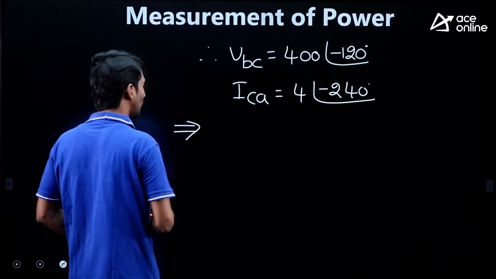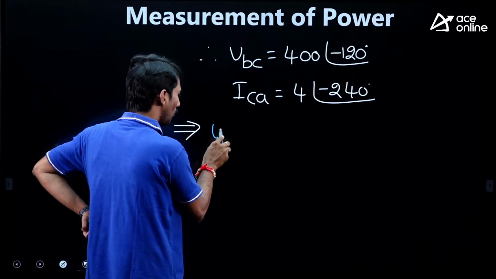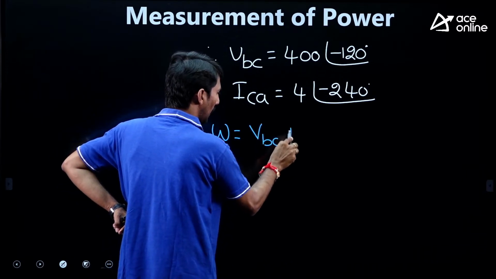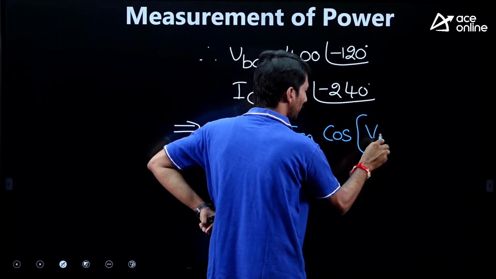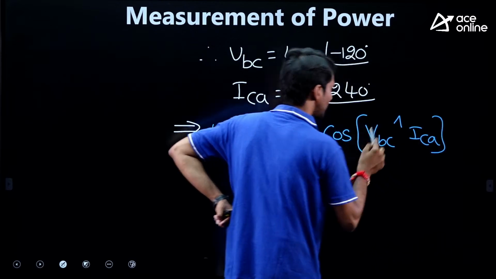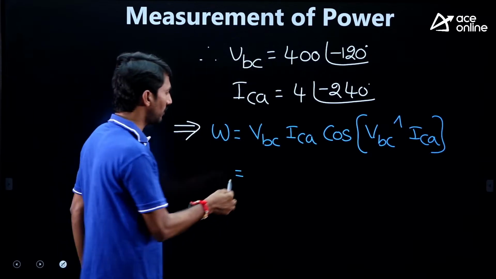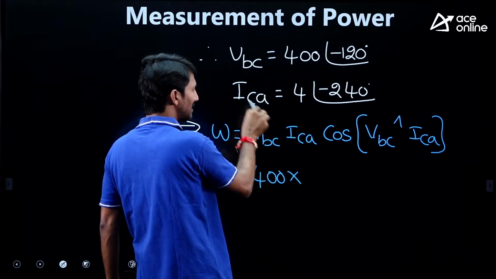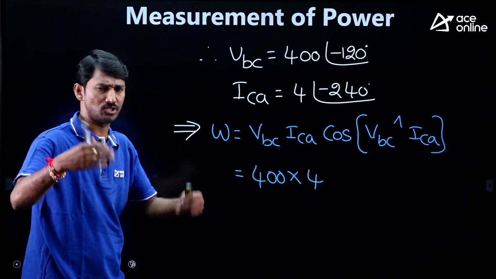Now let us write the wattmeter reading. So what is that wattmeter reading? Wattmeter reading is equal to VBC into ICA into cos of angle between VBC and ICA. Now, sir, what is VBC magnitude? 400. Only magnitude, into what is ICA magnitude? 4.